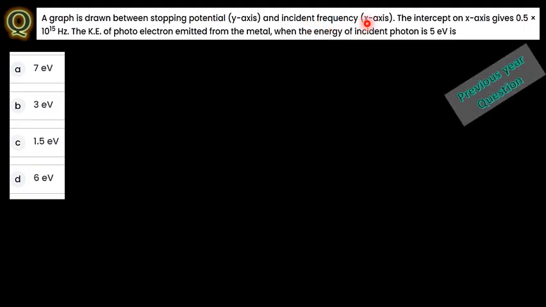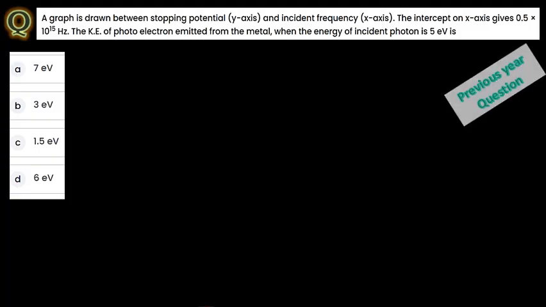Remember this. The intercept on the x-axis is a frequency, which they have given as 0.5 into 10 to the power 15 hertz. We need the kinetic energy of the photoelectron emitted from the metal when the energy of the incident photon is 5 electron volt.